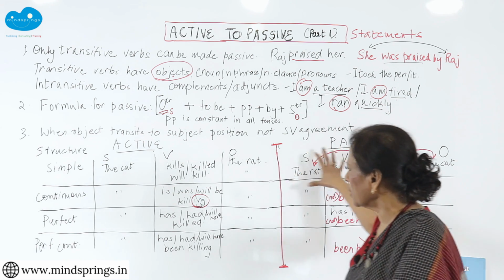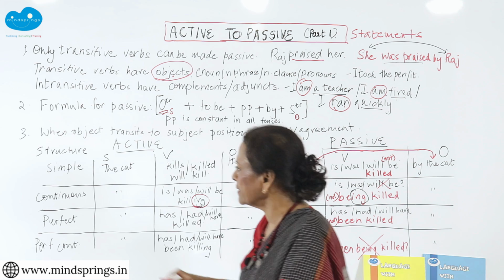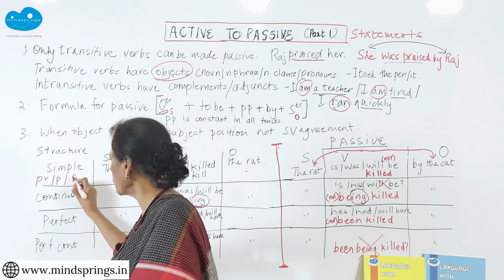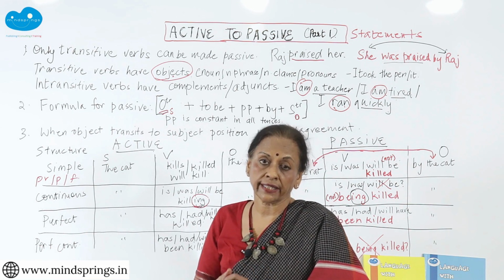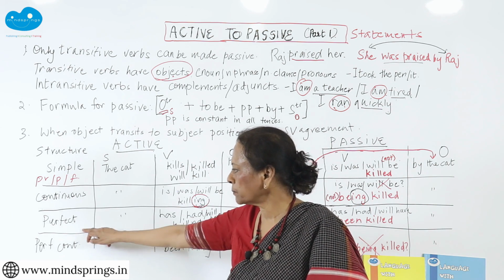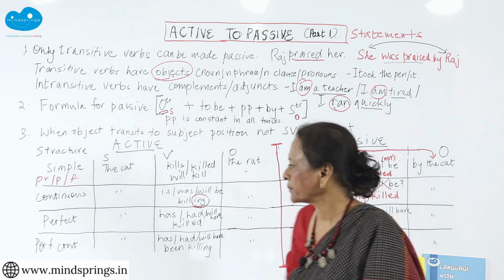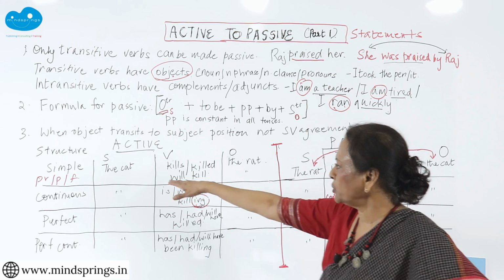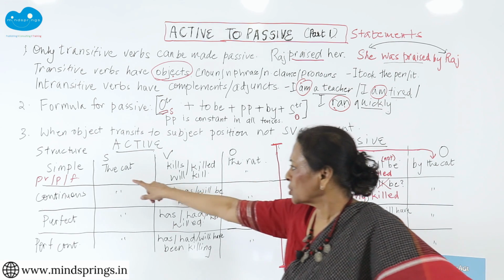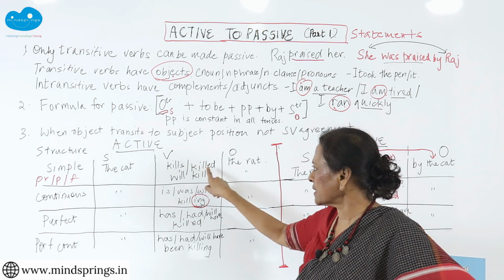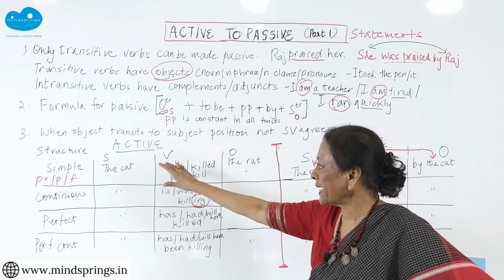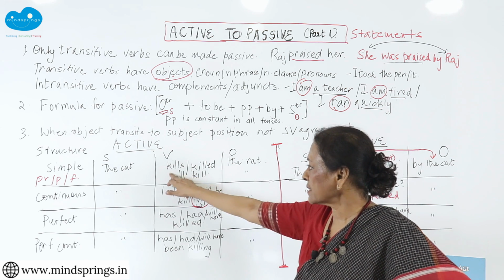Now let us look at the structure. So what I have done is I have put all the tenses here. When I write simple, I am talking about the present, the past, and the future. All 3 tenses. Similarly, your present, past and future here, present, past and future, present, past and future. So let us see how they change. I have taken a very simple sentence: the cat kills the rat. So the cat kills the rat is my present tense, killed the rat is past tense, will kill the rat is future tense, isn't it? So this is my active sentence. How do I know it's active?